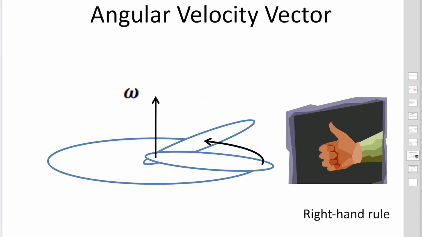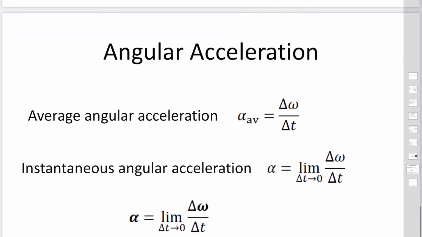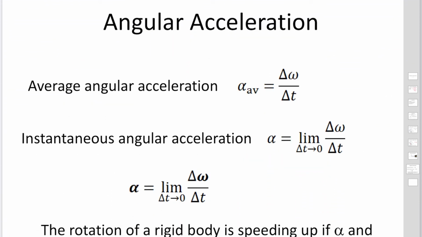So we have introduced the angular velocity vector. We define the vector of angular velocity, omega. If you consider the rotational motion of the rigid body, this object is making a circular motion around this axis of rotation. Angular velocity is directed toward the positive z direction. So you can follow the motion of the object using the right hand. Then your thumb points in the direction of omega. We call this the right hand rule.